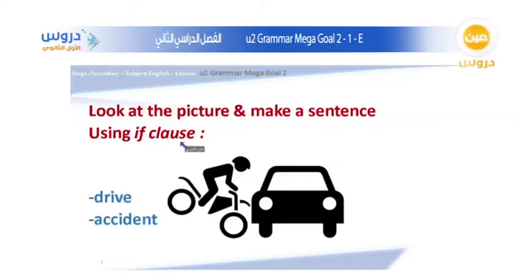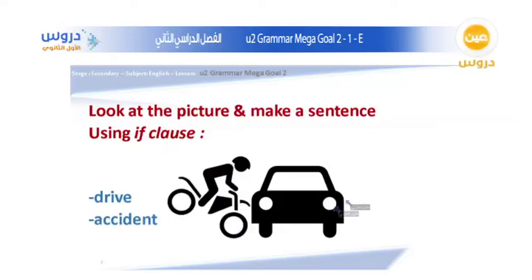As we learned previously, in the if clause we use the past simple tense and would in the main clause. So let me give the first example. Let's try to make a sentence out of this picture. Let's see what we have.